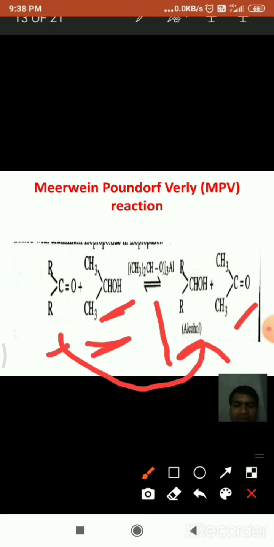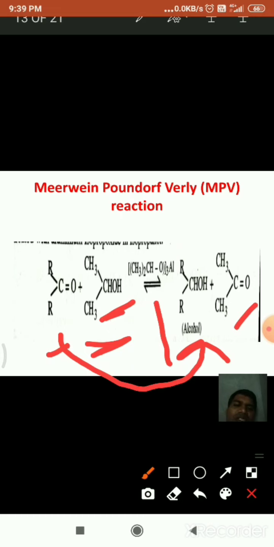Let us see the mechanism, but before that, see here, first this ketone molecule with isopropyl alcohol in the presence of aluminium isopropoxide gets reduced. This reduction is called MPV reduction, Meerwein-Ponndorf-Verley reduction.